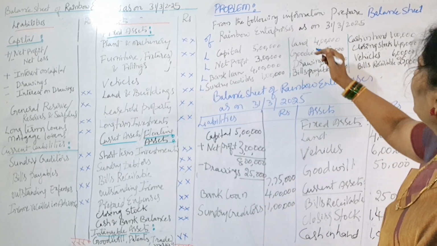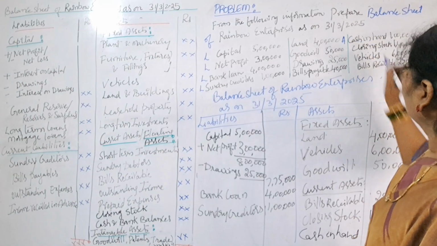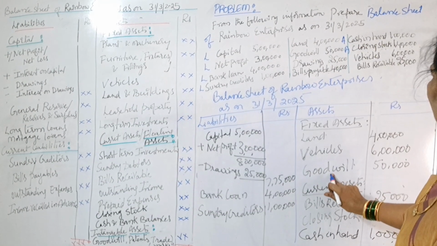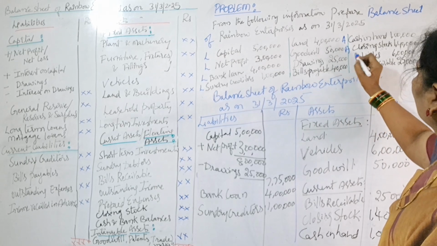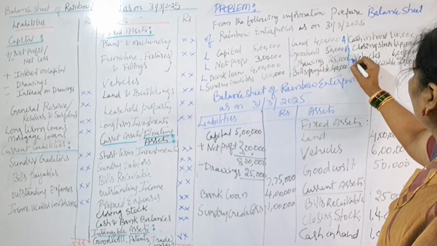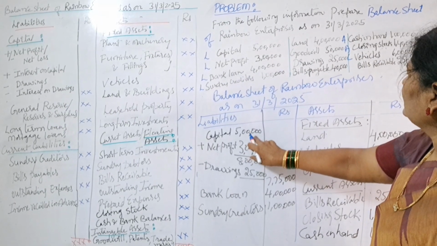Next to land. Land is asset. So here I will write asset. So we have taken asset. Next goodwill is also asset. So goodwill we have taken. Next drawings. Drawings is liability because we have to show under liability because we deduct drawings amount from capital. This also we have covered.